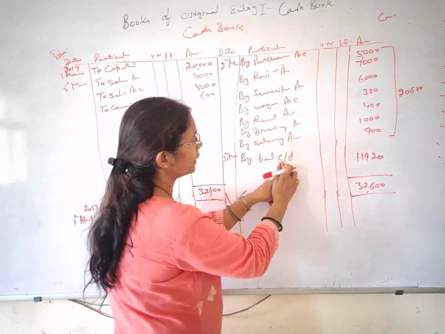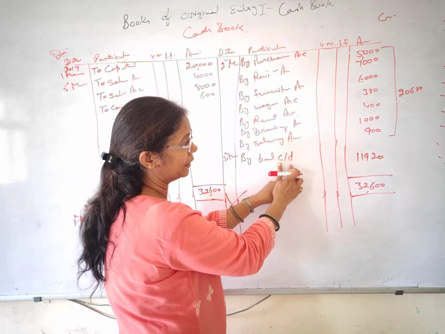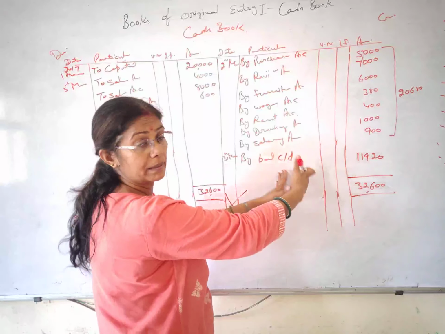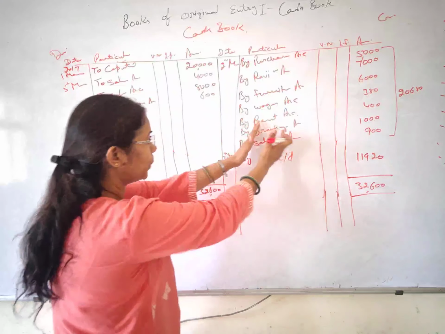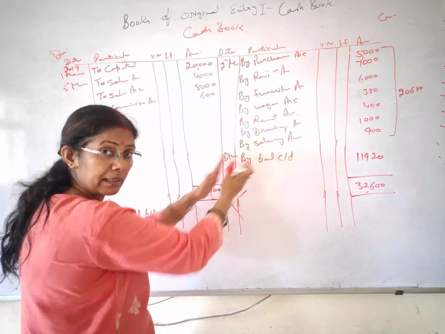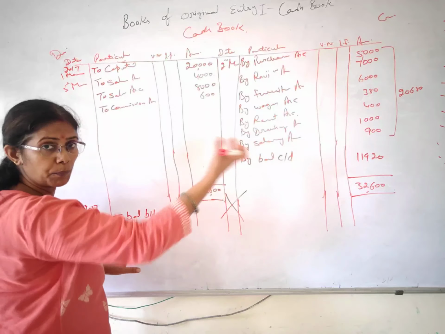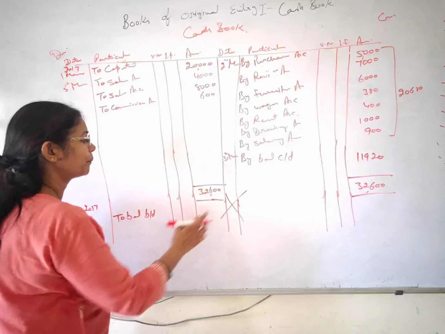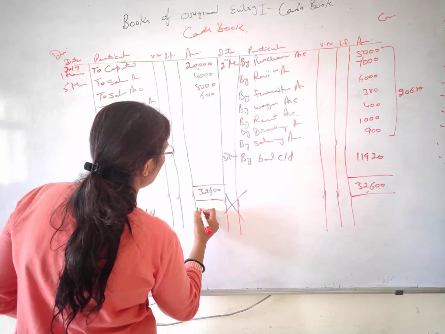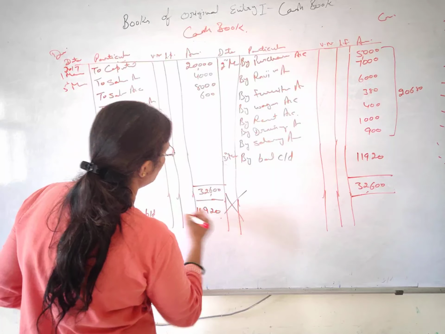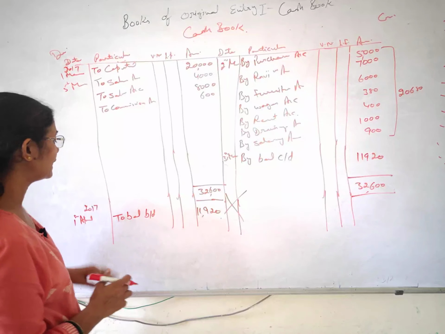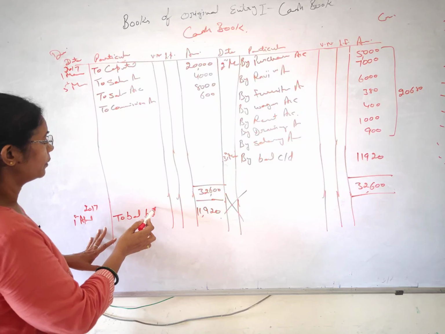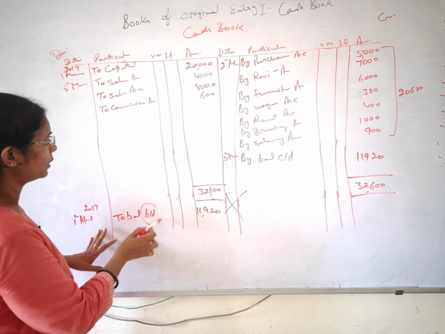C/D means carried down. You have carried the balance from there, okay. And here we are taking it from top to bottom, okay. So this is brought down, we have brought it, okay. How much is this? 11,920 is your balance. We can see that this balance brought down is in the debit side. Alright. I hope it is clear.